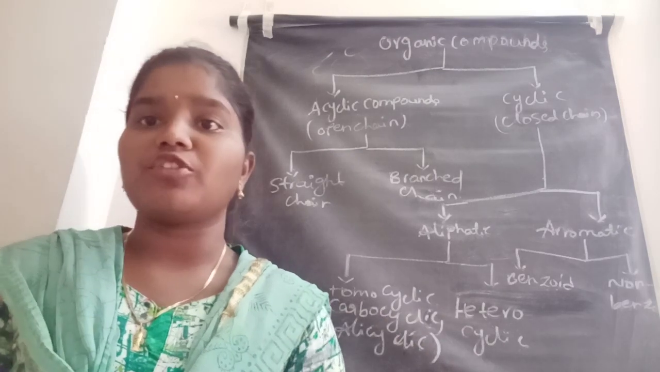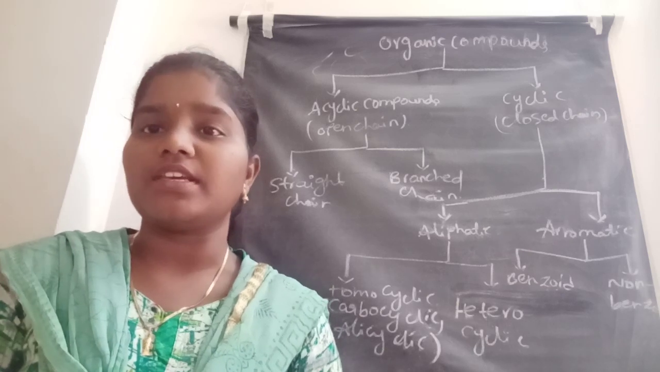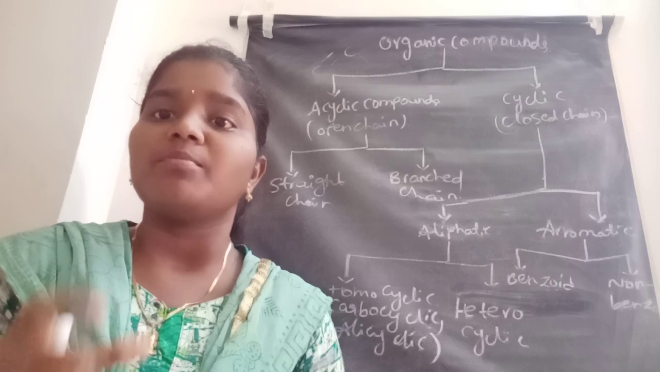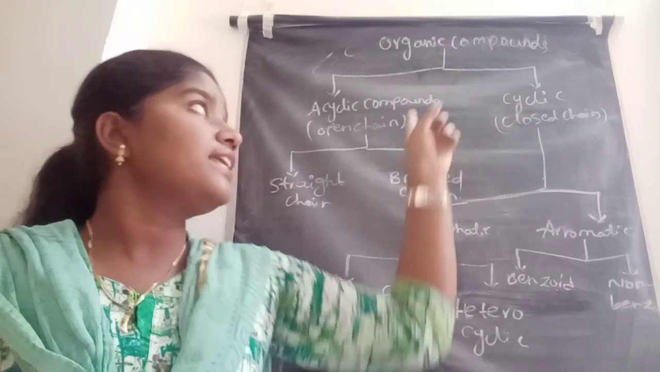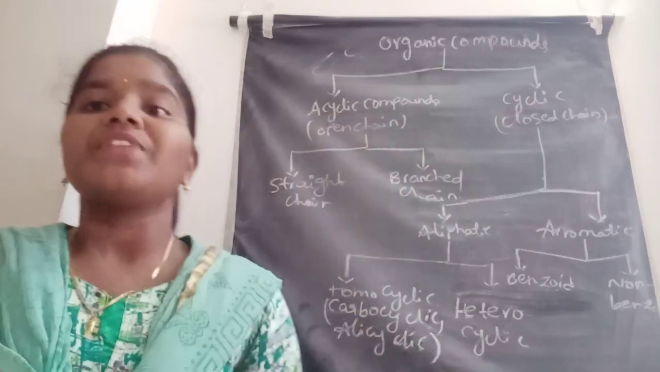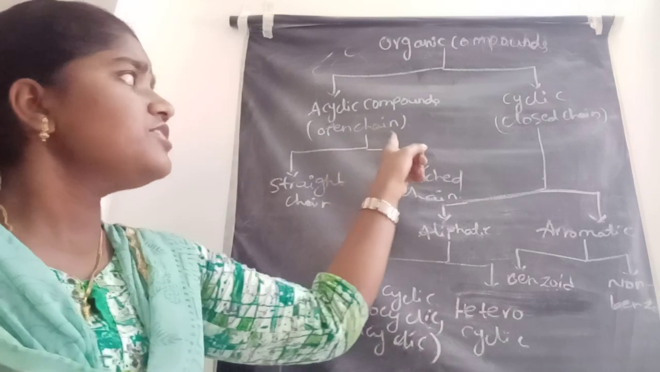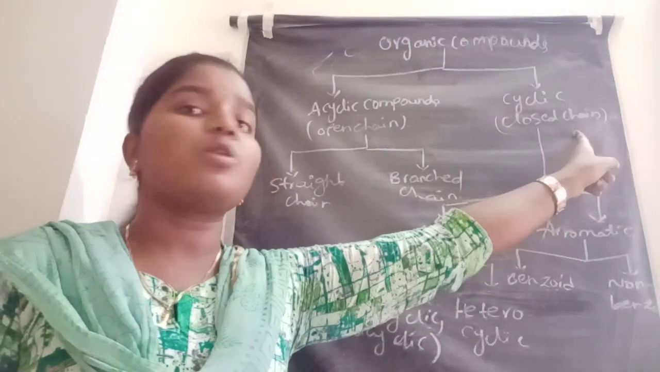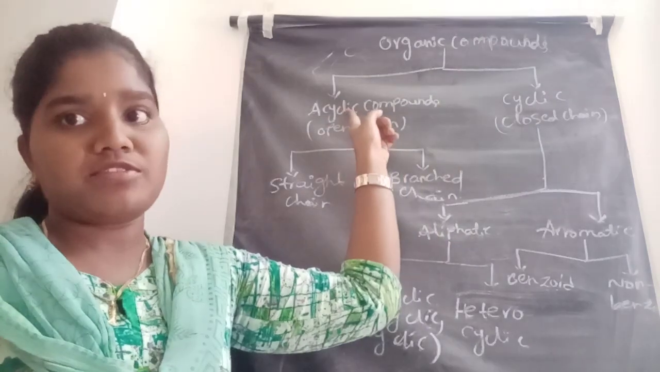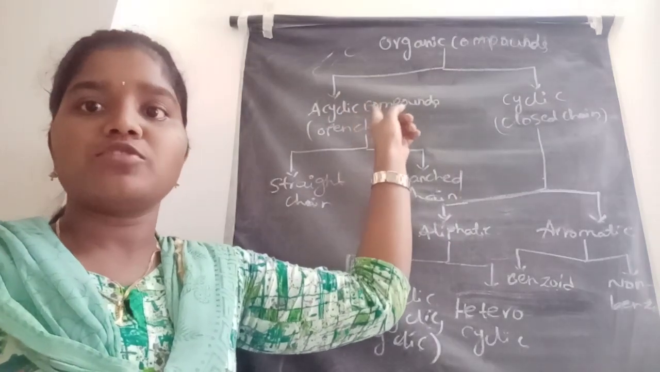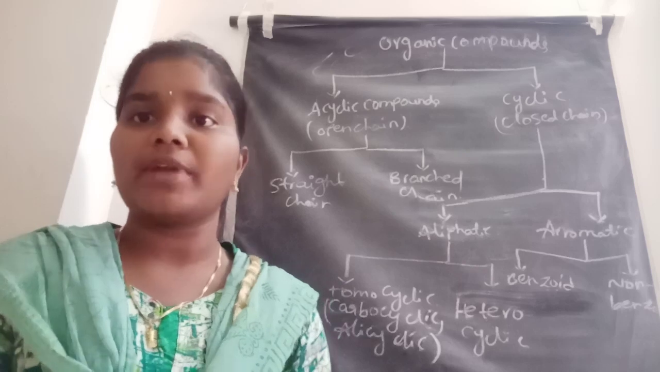Let us see the classification of the organic compounds. The organic compounds are classified based upon the arrangement of the carbon atoms. Based on this arrangement, the organic compounds are divided into two types: acyclic compounds and cyclic compounds. Acyclic compounds have an open chain structure, and cyclic compounds have a closed chain structure. Acyclic means absence of ring form, so this is an open chain structure. Cyclic means the carbon atoms are arranged in a ring form.